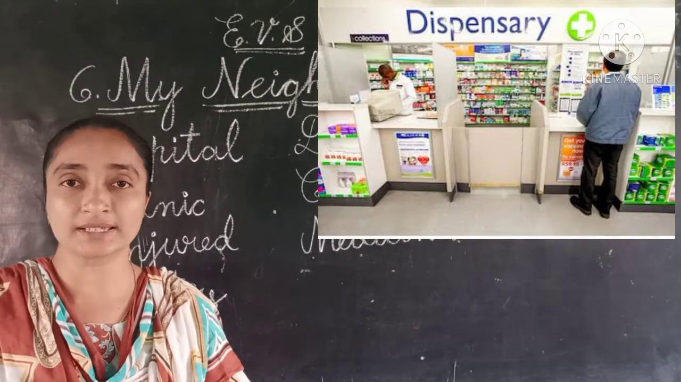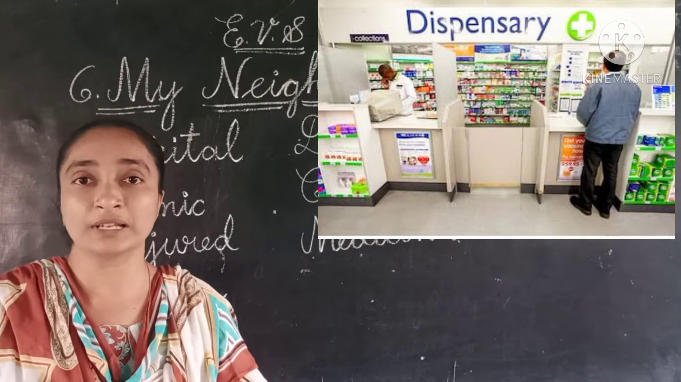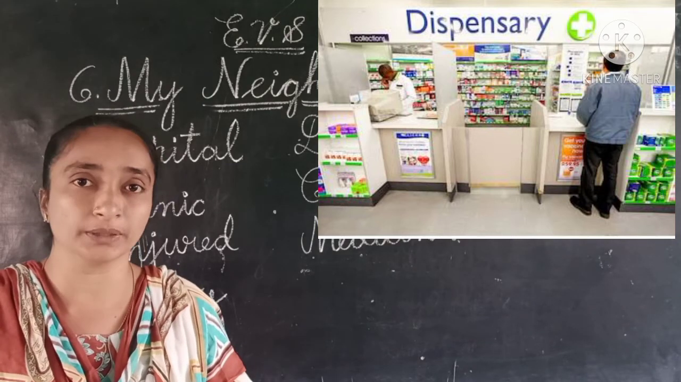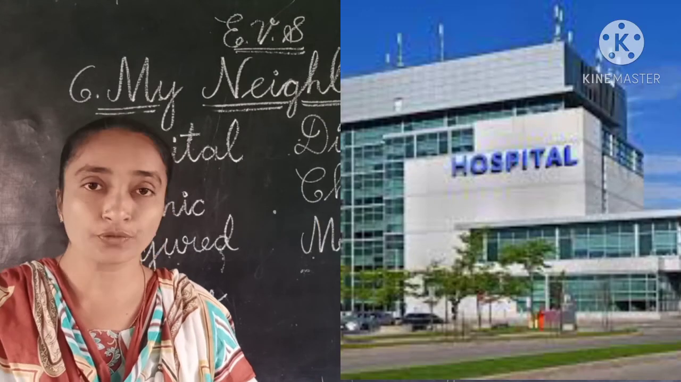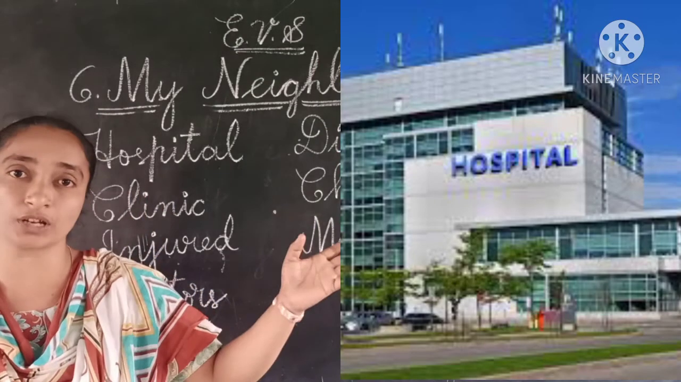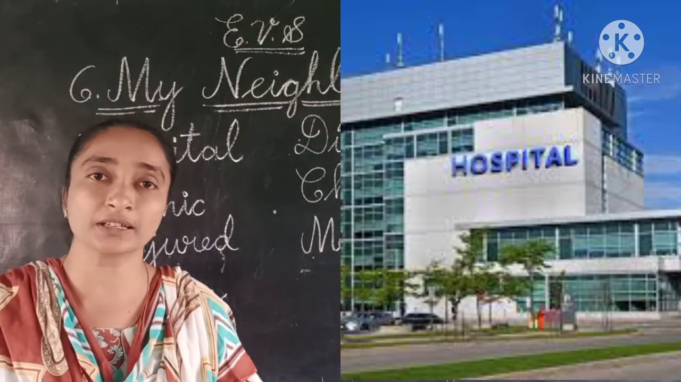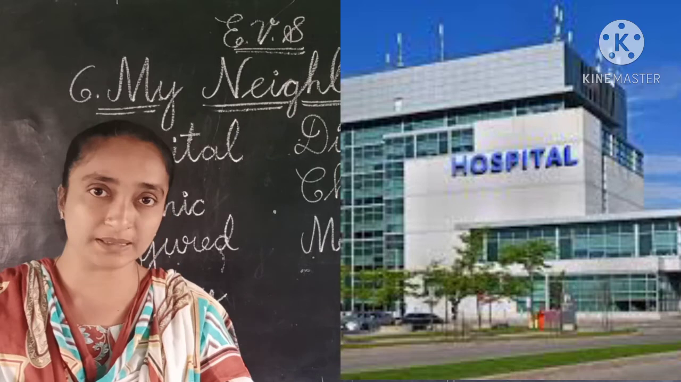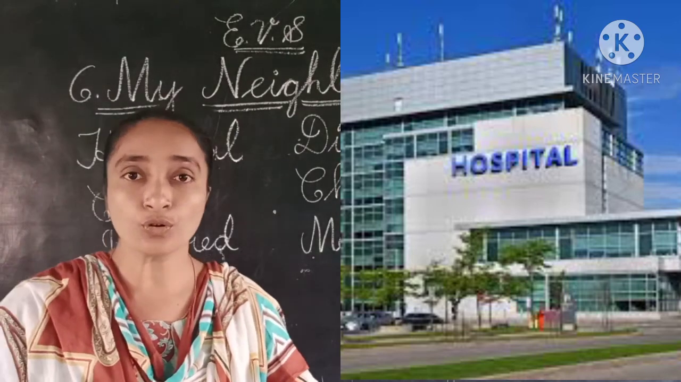We can see these dispensaries and clinics in the villages. In the towns and cities we have most of the hospitals. To get to very big hospitals, we have to go to the towns. If there are any small injuries or we need first aid, we can go to the clinics or the dispensaries. So who will be there?